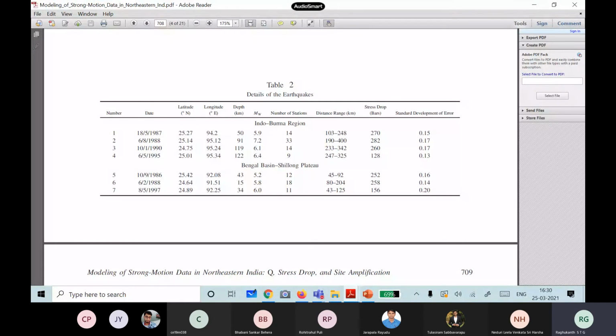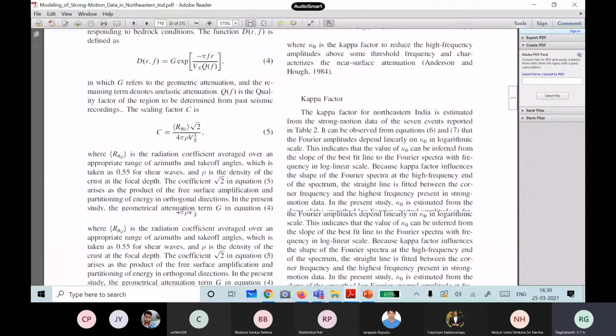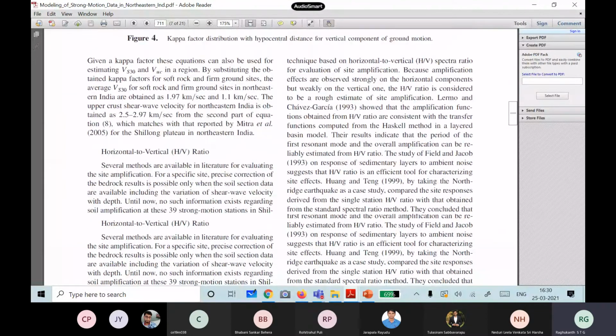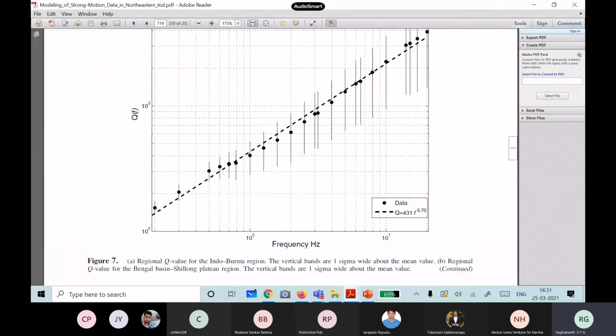You come to my paper. I have given you the stress drop, and the quality factor for Northeast India. What was the quality factor I showed you? The quality factor for Northeast India is 431 f to the power of 0.7. This I have already given you. The kappa factor also I have given in the paper.